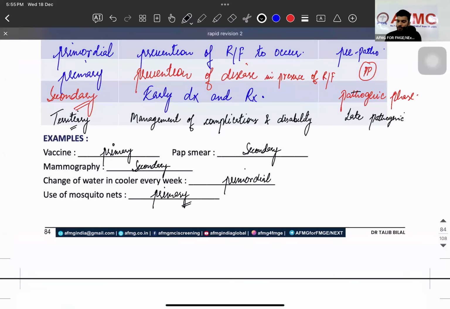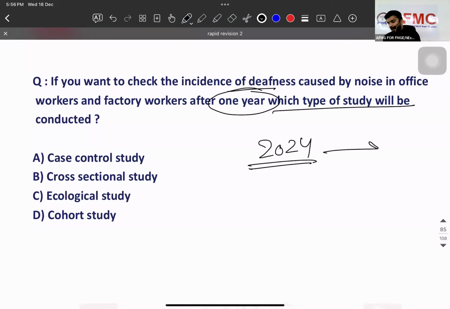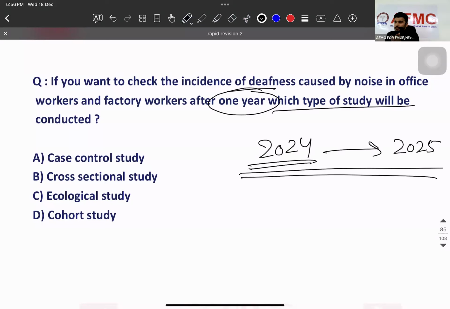If you want to check the incidence of deafness caused by noise in office workers, factory workers after 1 year, which type of study will it be? Right now it is 2024. I am going into the future, 2025. When you go from risk factor to disease. Yes, ma'am. It's called which type of study? Cohort study.